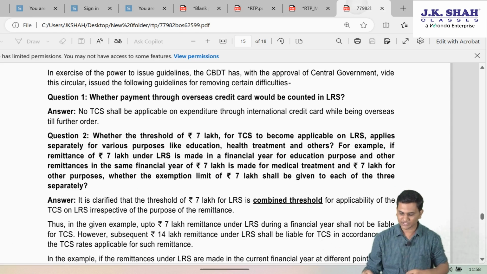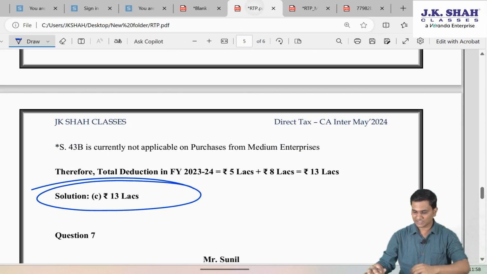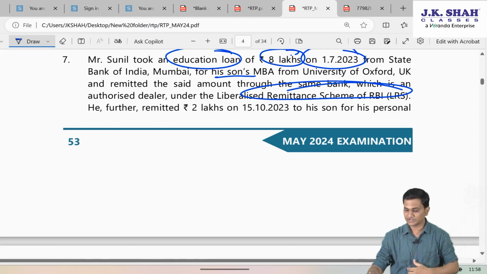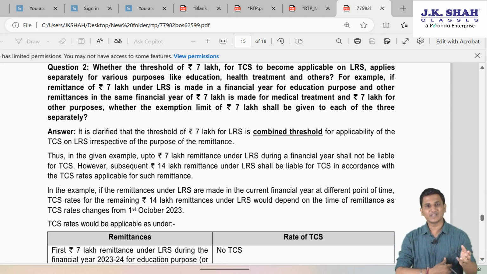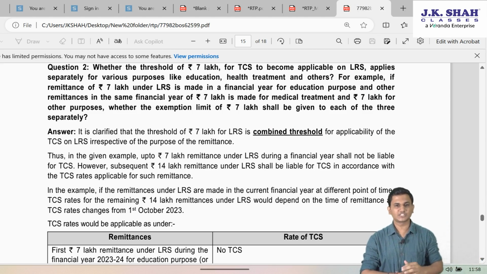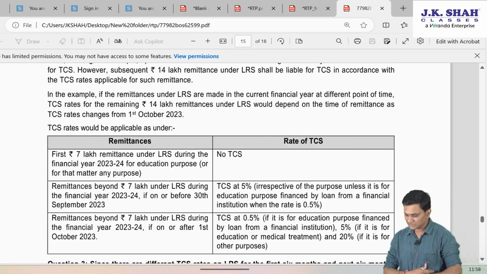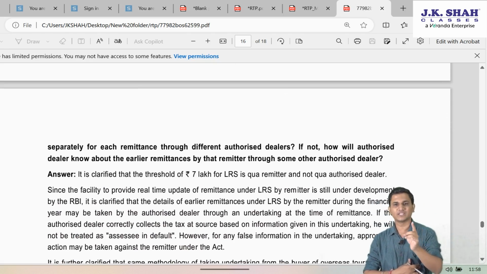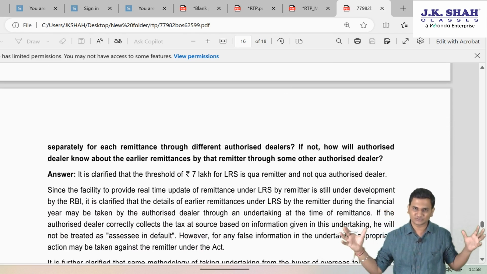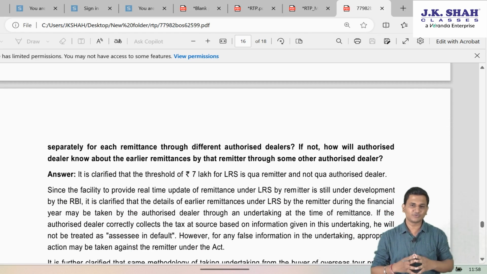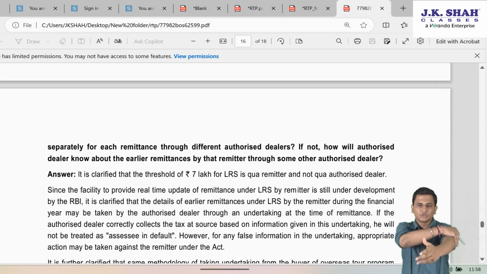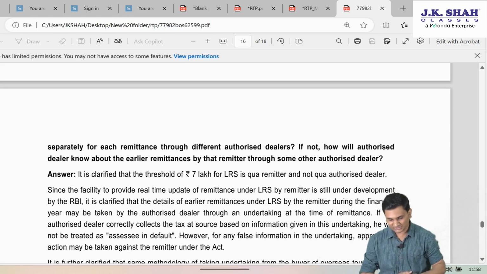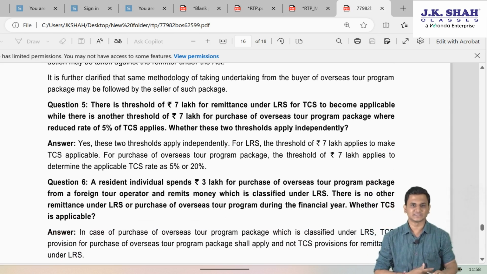That was one clarification. Secondly, people started asking, what if these remittances are from different dealers, different authorized dealers? So will every authorized dealer check different limits? Again, government has issued clarification that no, it is not for each remitter separately. That limit is for all the remitters together. So you will have to give that information to the remitter every time. Wherever you are making that remittance, you will have to tell them about your earlier remittances.